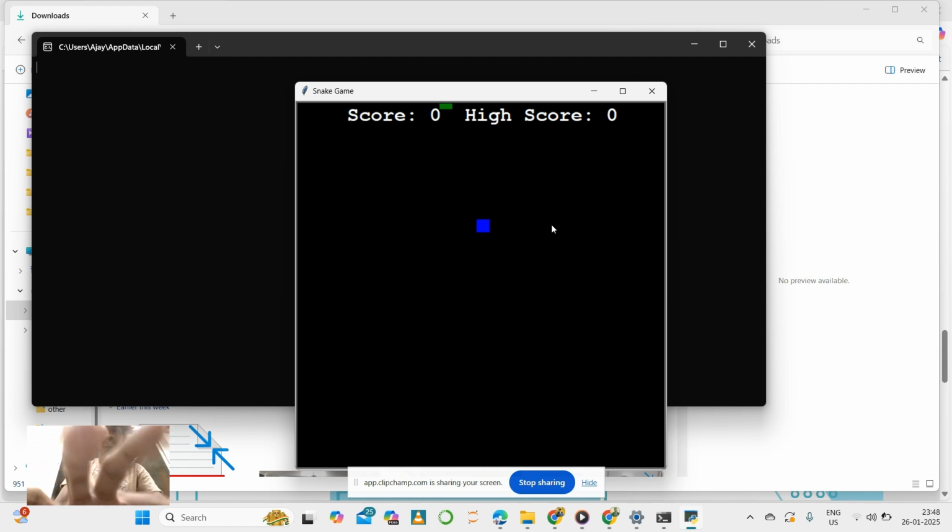As you press the buttons, this keeps on moving. So we should just play this game, and the score increases if we touch this ball by any chance. And yeah, this is how my game works.